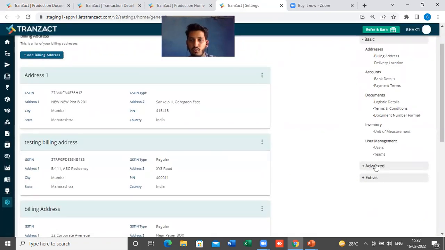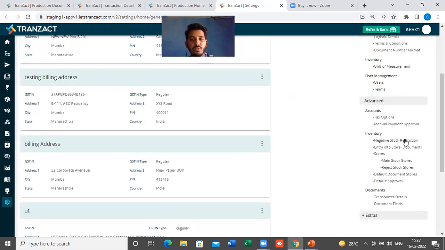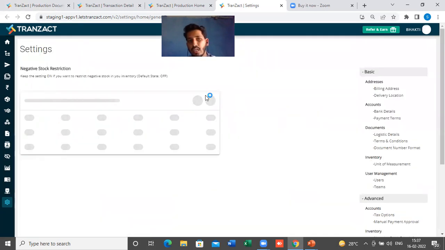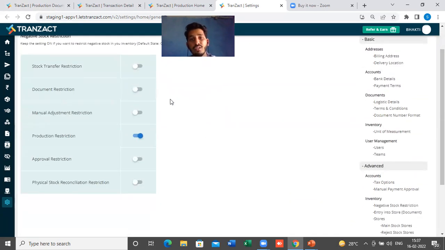Just to tell all the users here, if you go to the advanced section, you will find an option for inventory negative stock restrictions. If you click on negative stock restriction, you can turn on the restriction for document or manual adjustment, for production, for approval, or for physical stock reconciliation. Currently it is only on for my production.